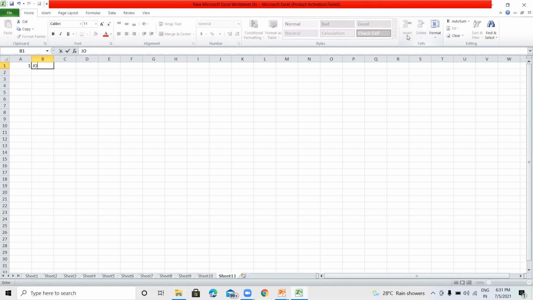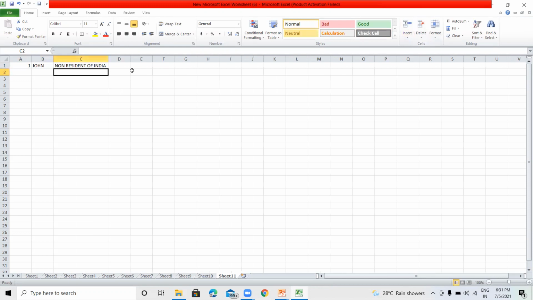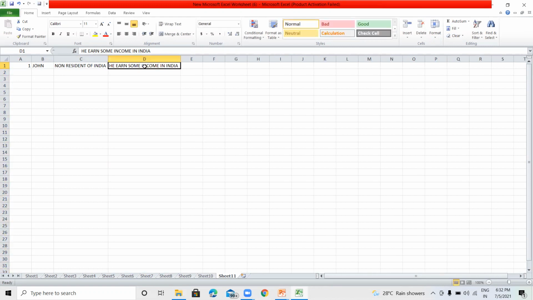John is a non-resident of India. He earned some income in India. As per the provisions of the Income Tax Act, any income which arises in India will be taxable in India.